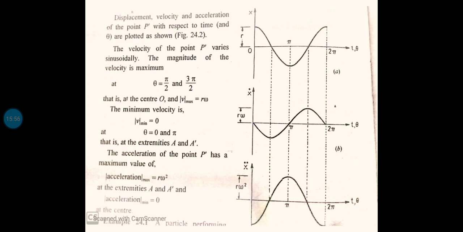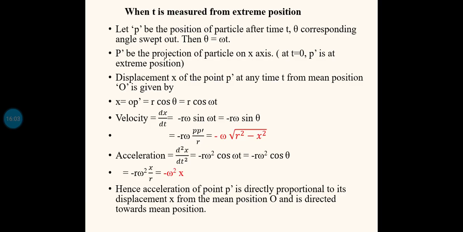Okay, so think about the velocity. Initially when the value of x was maximum, here is the equation for the velocity. Velocity is equal to minus r omega sine theta. So it is depending on the value of sine theta. Initially displacement is maximum, and when theta equal to 0, this entire term becomes 0. So at the starting point, or at theta equal to 0, velocity will be 0.